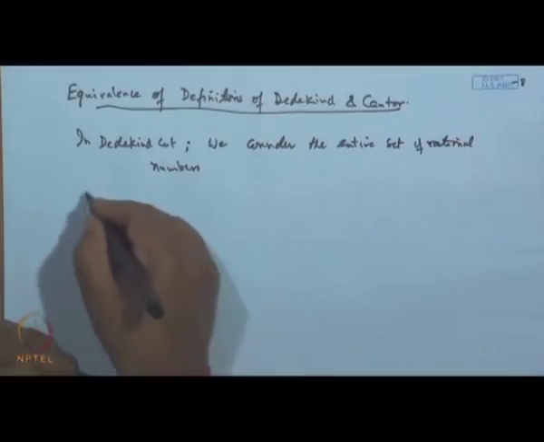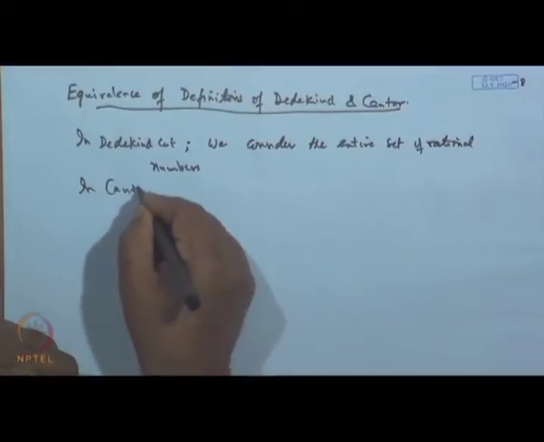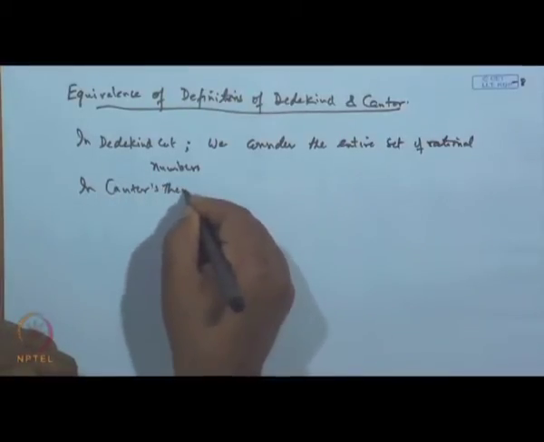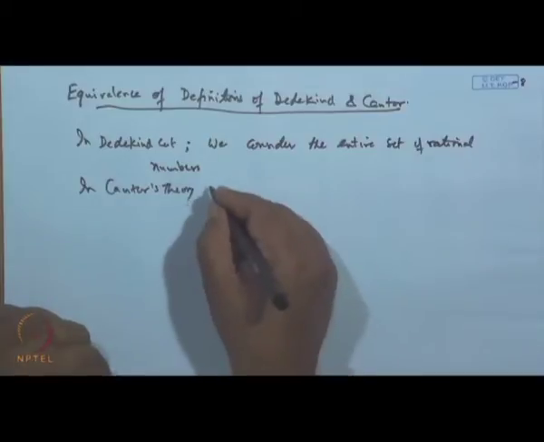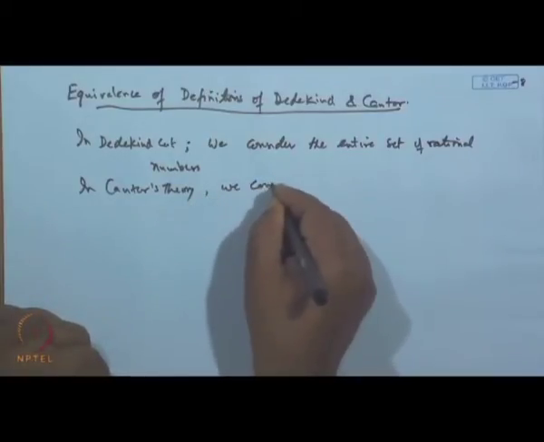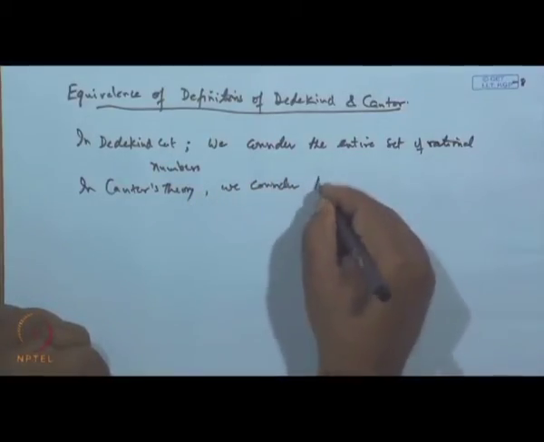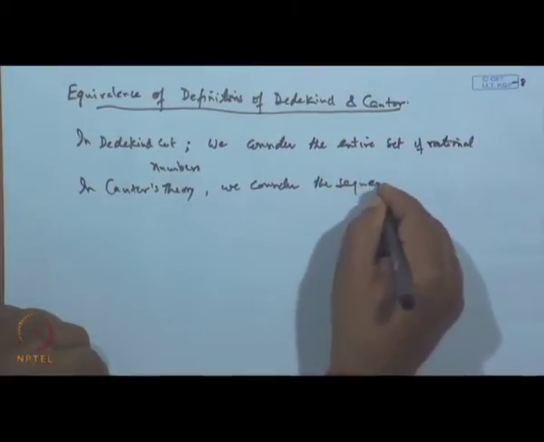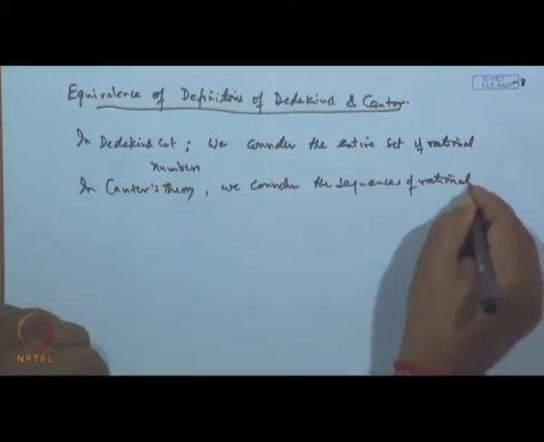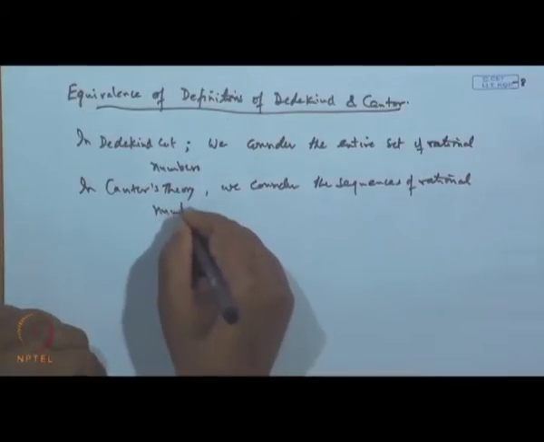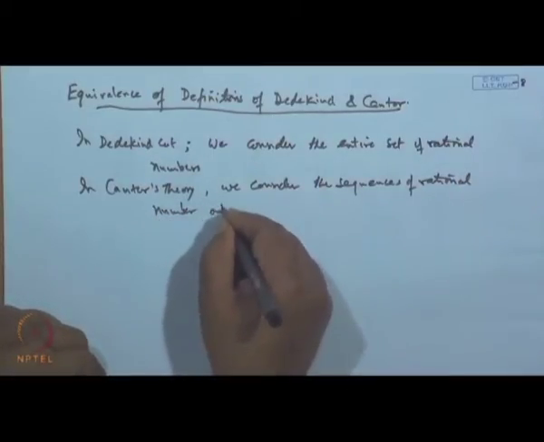While in Cantor's theory, we consider sequences of rational numbers out of this set.